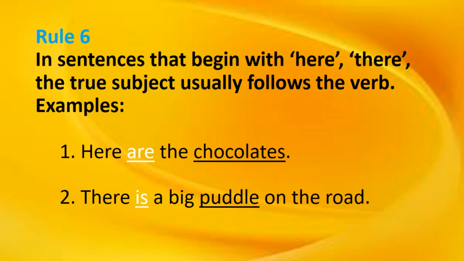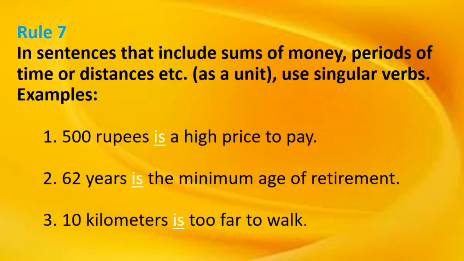There is a big bundle on the road. Bundle is a singular noun and a singular subject, so we take the singular verb is. There is a big bundle on the road. Okay, let's see the next one, seven.